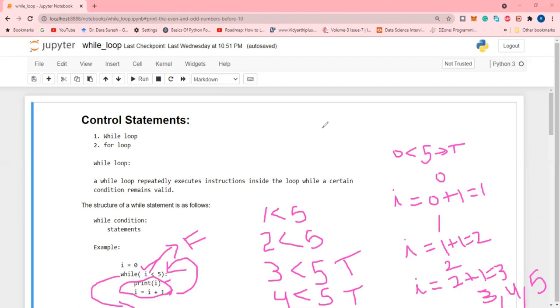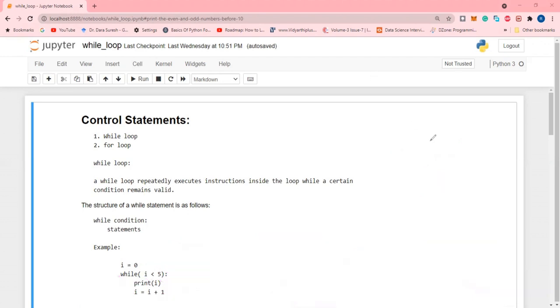So I will explain in the form of a flow chart. See here. Initially we are substituting the value, and this is the condition.